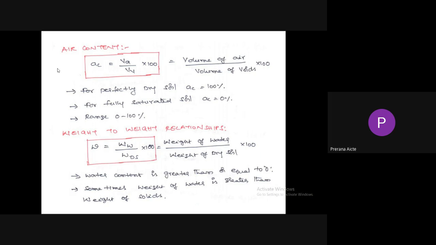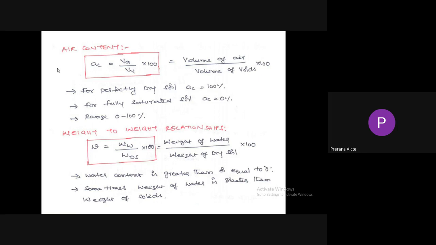For fully saturated soil, all the voids are filled with water. There is no air. That's why air content equals 0%. So the range for air content is 0 to 100%. Up to this, I have discussed the volume to volume relationships. Now I am going to discuss weight to weight relationships.